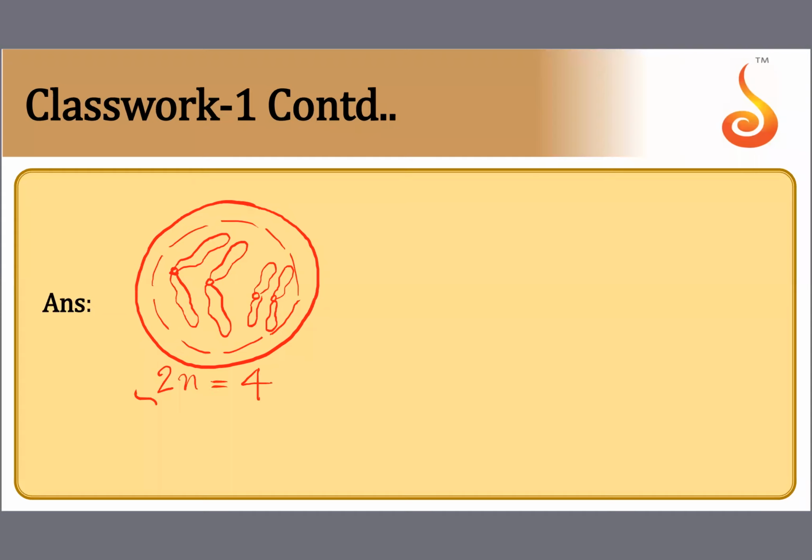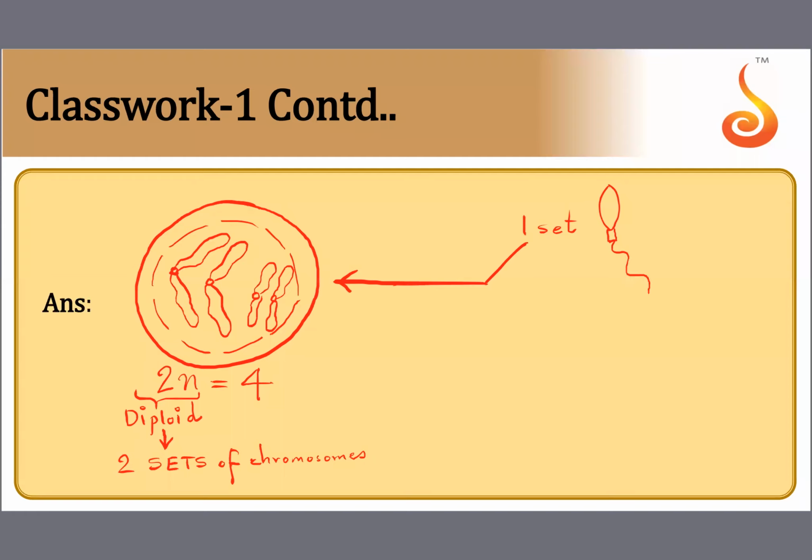What do you mean by 2n? 2n means diploid. You may ask, what is diploid? Diploid means having 2 sets of chromosomes, 2 boxes of chromosomes. We had learnt about this in genetics. The question is, how did this cell come to possess 2 boxes of chromosomes? One set came from the sperm and one set came from the egg.